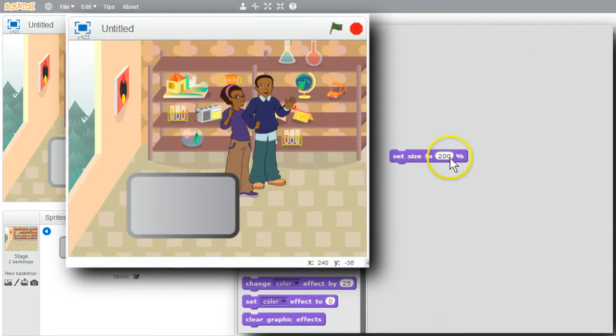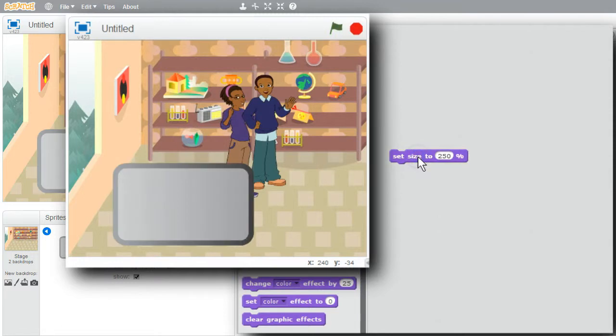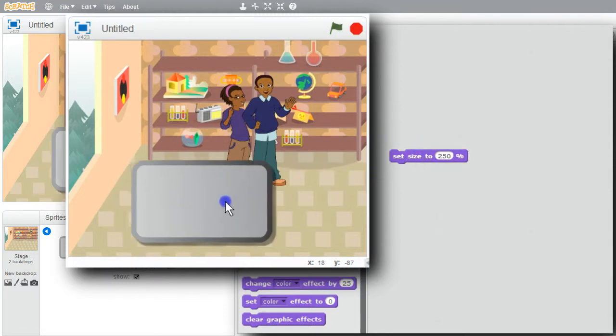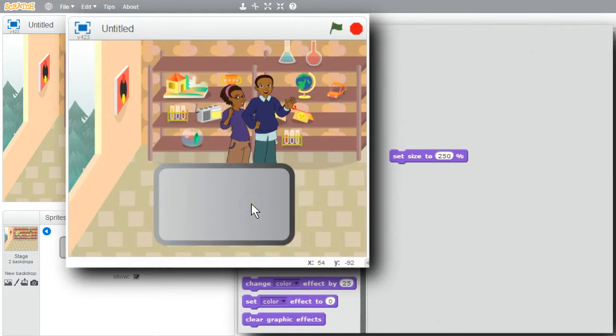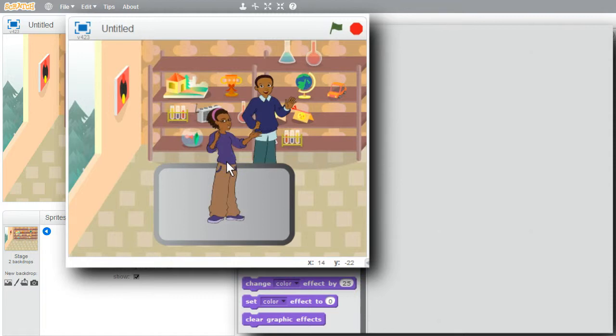Bigger, a little too small. How about 250%? Run it. That'll be a good size. I'll put the counter in the middle. And I want the cashier closer and behind it. But now the cashier is in front of it. How can I get the cashier behind the counter?